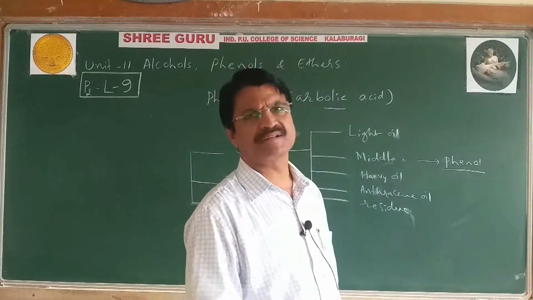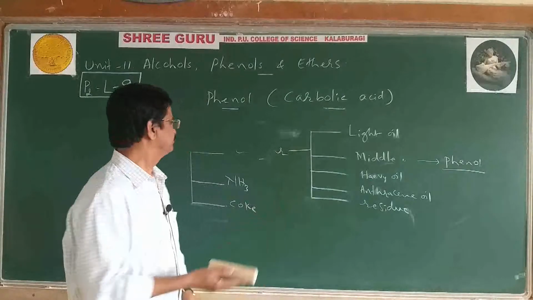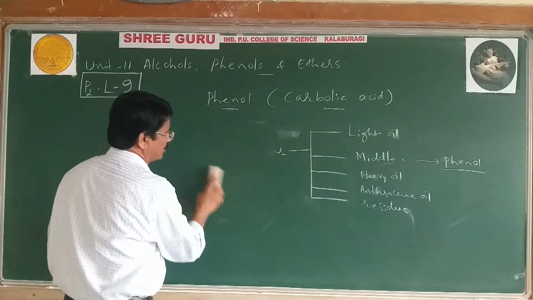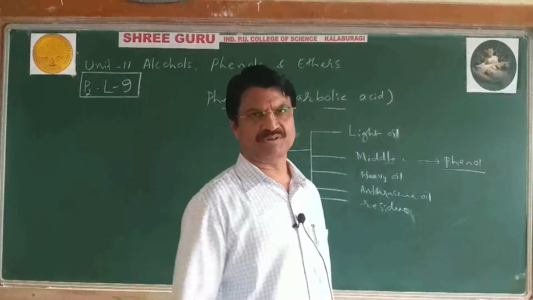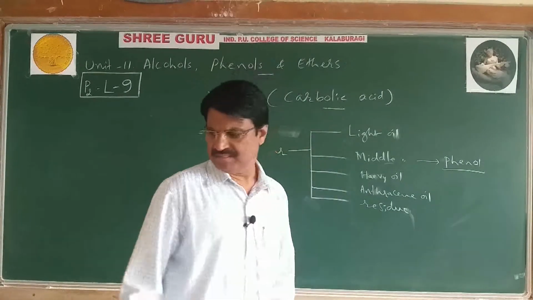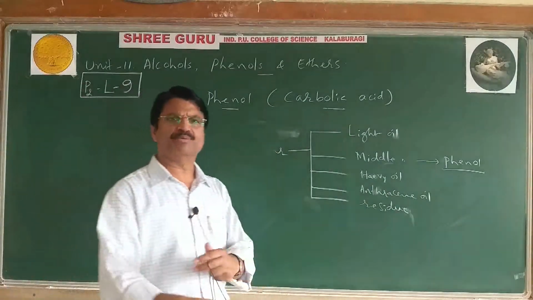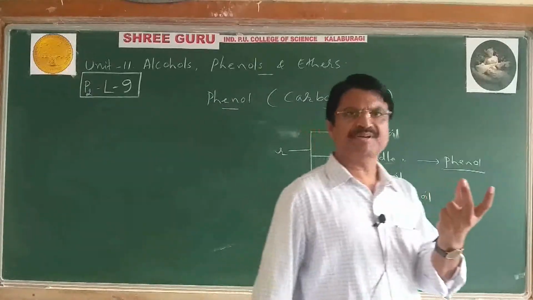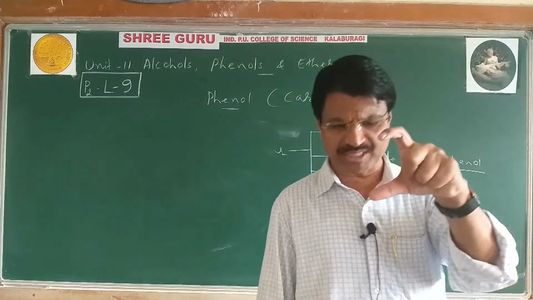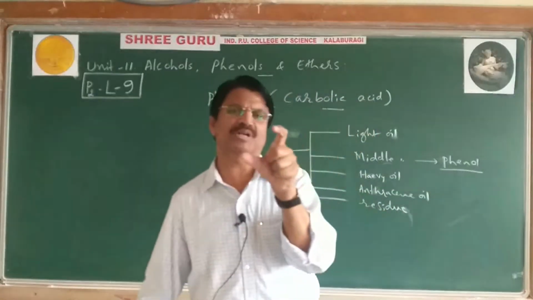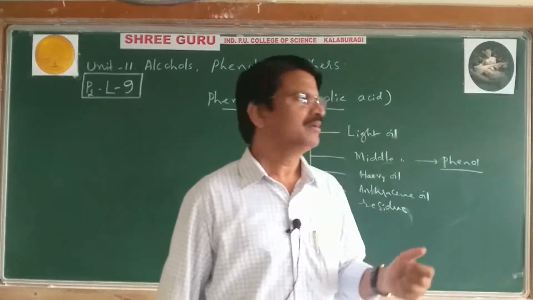Next, we will study how to prepare phenol in the laboratory. By different methods, I can explain how to get phenol: preparation of phenol, isolation of phenol, then manufacture of phenol. Preparation means we are taking a small amount of the compound in a test tube, RBF or beaker, so only a small quantity of compound is obtained.